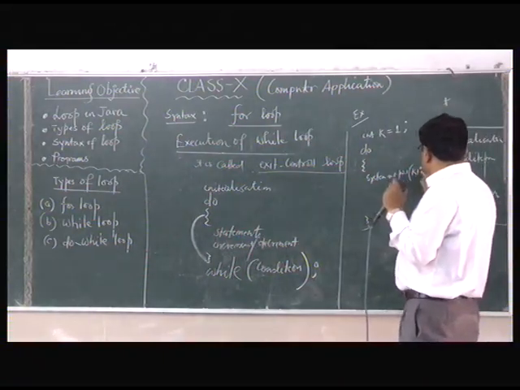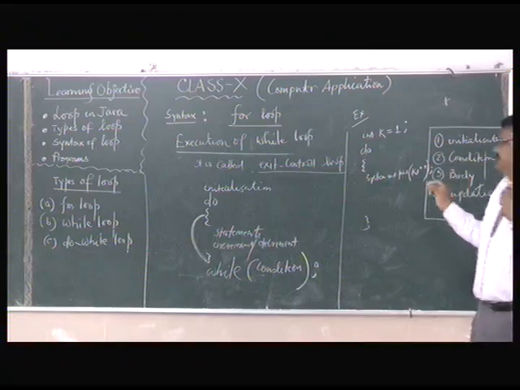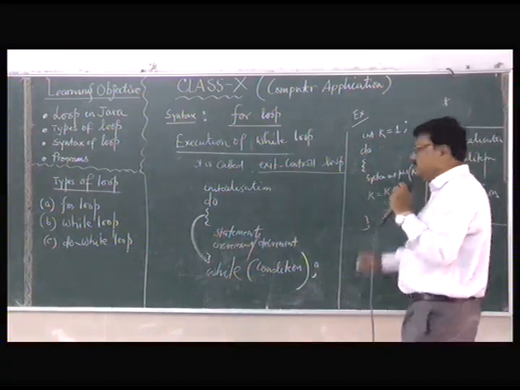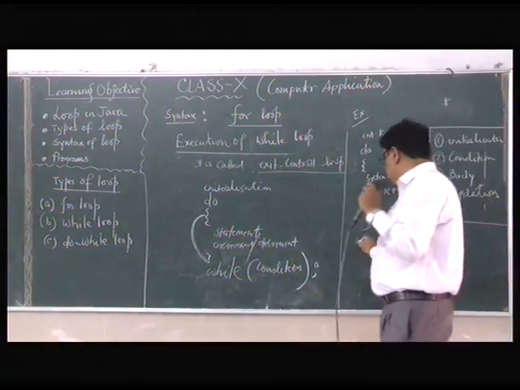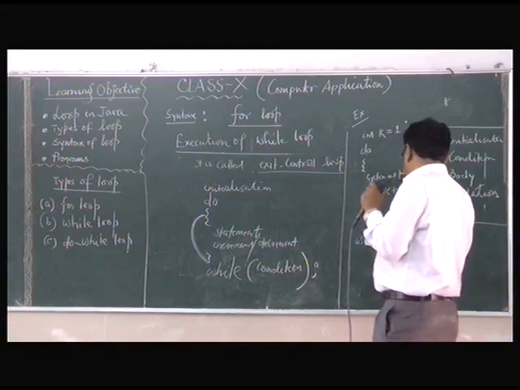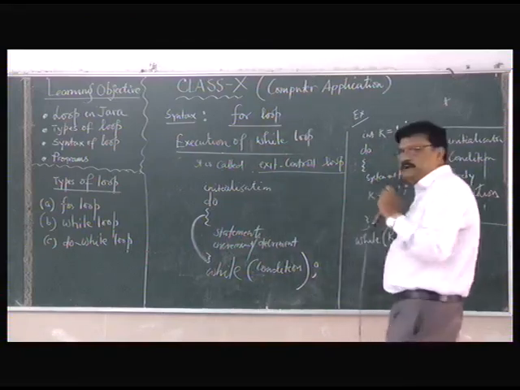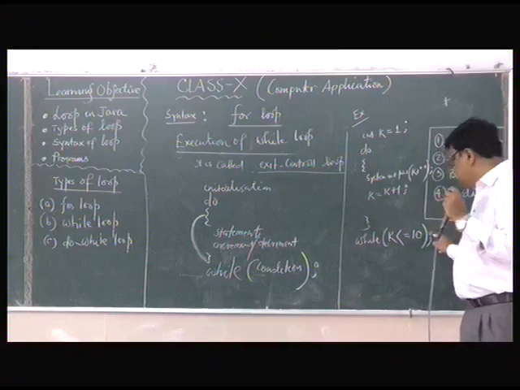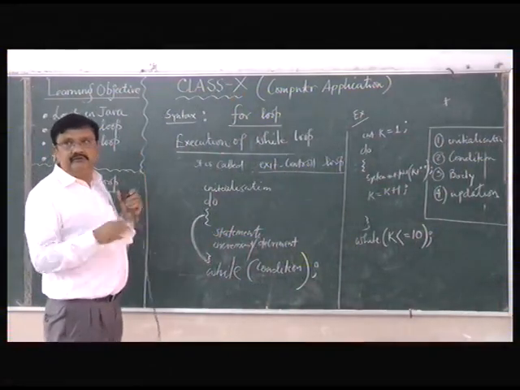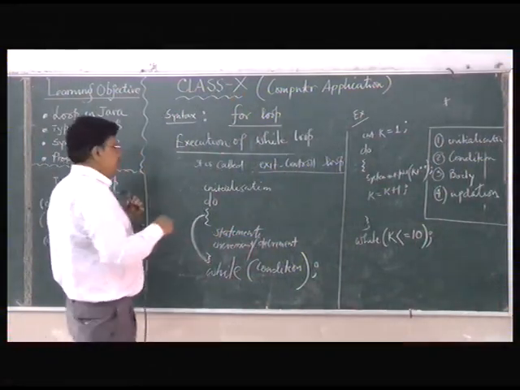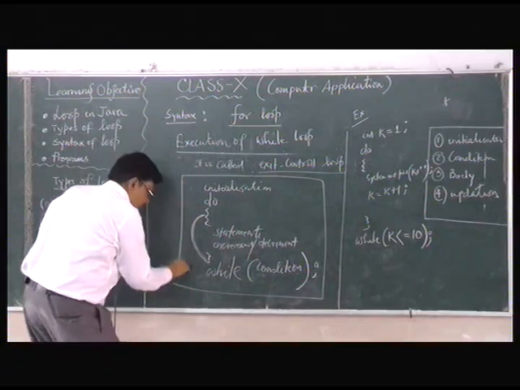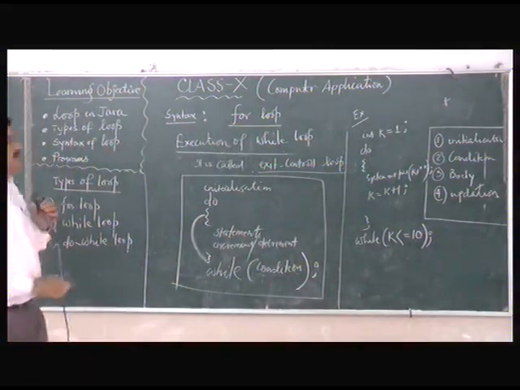What is the meaning of this? The meaning is that we are leaving one space. Then we are incrementing the loop. K is equal to K plus 1. Give a semicolon. Clear? Now you write while here. While K is less than or equal to 10. Clear? Then we give a semicolon. Do not forget to write a semicolon after the while statement when you write the do while syntax, otherwise it will be wrong. This is the syntax.